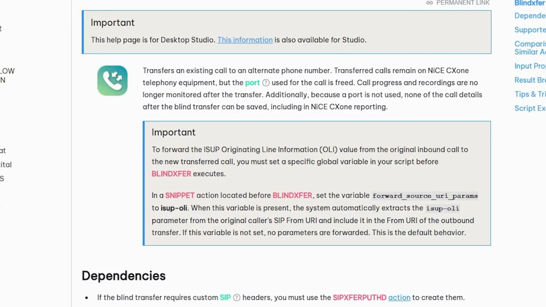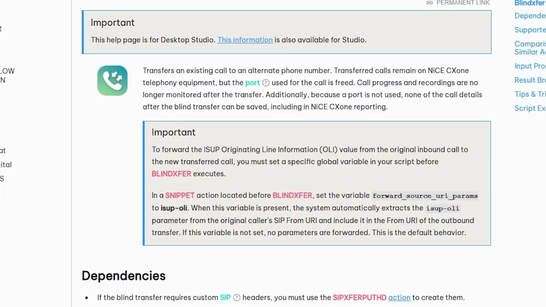For example, we can transfer the call to our mobile number, that is transferring the call out of NICE CX. So when the call moves out of NICE CX, the call recordings won't be available in such cases as the transferred calls are not monitored or recorded.